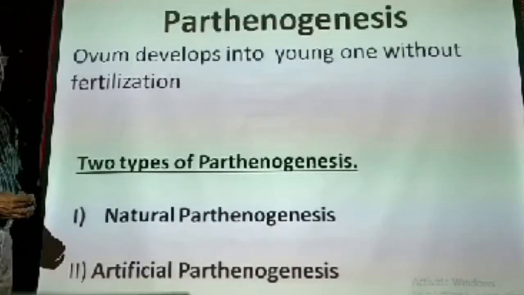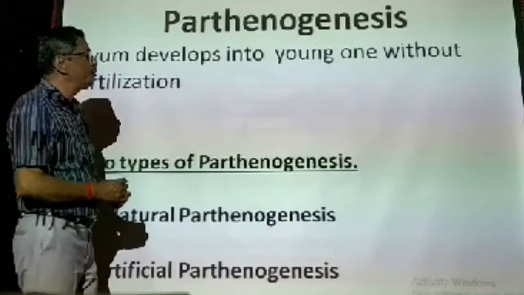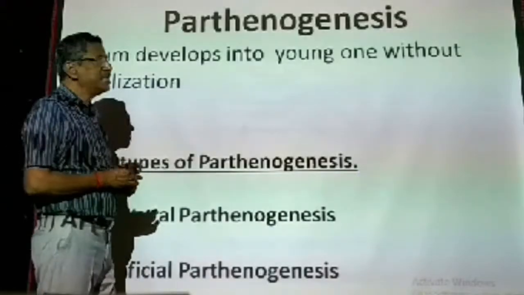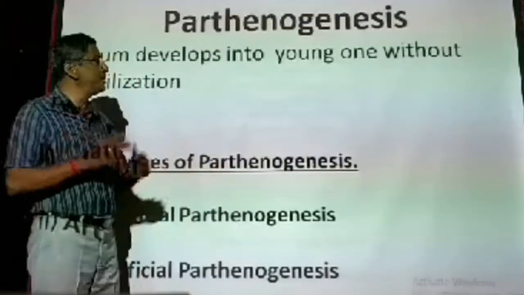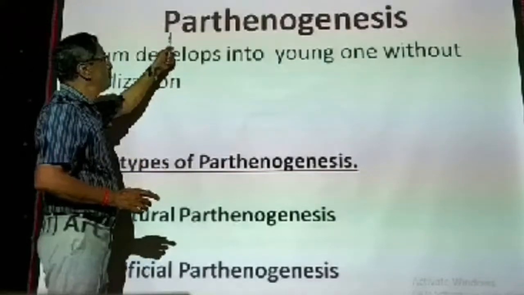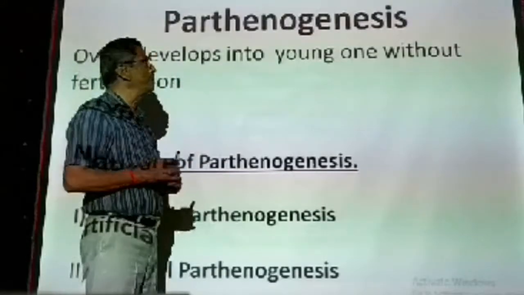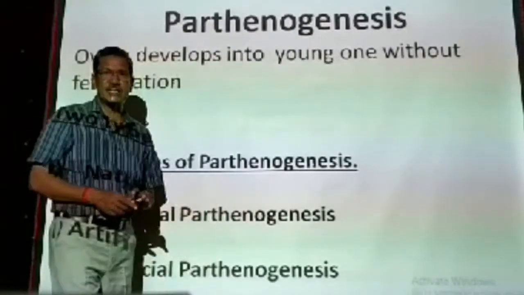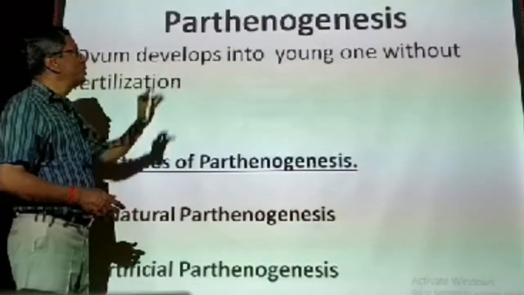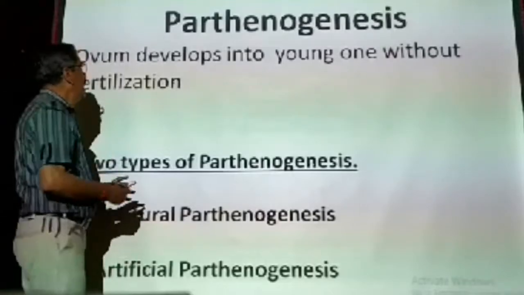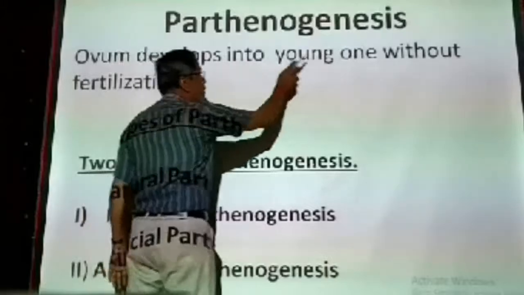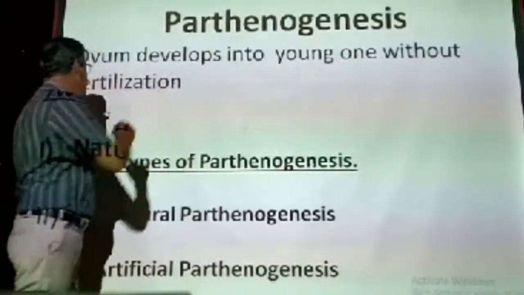Next we are going to study one more type of reproduction. So far we have studied two types of reproduction. One is asexual reproduction, second one is sexual. Only these two major types. But now one more type we are going to study. It is a peculiar type of reproduction. This peculiar type of reproduction is parthenogenesis. What is the meaning of parthenogenesis? We have to see. It is the ovum developing into a young one without fertilization.